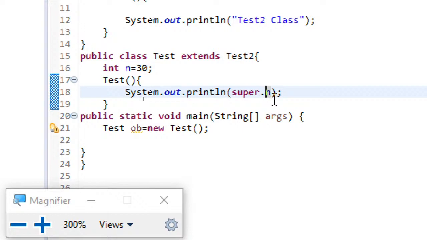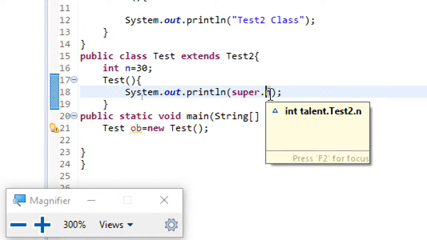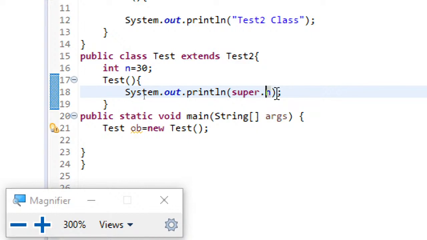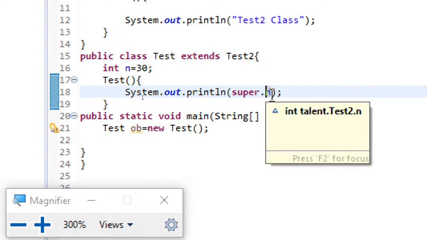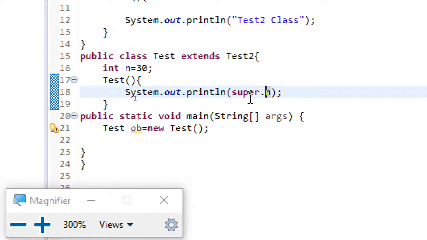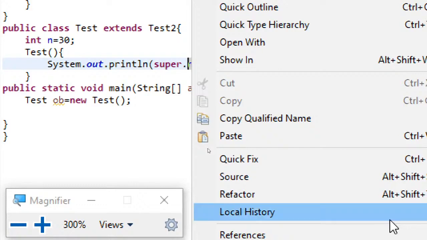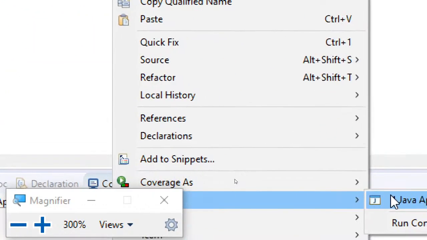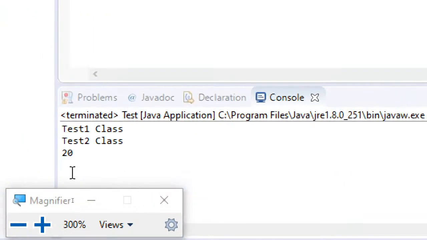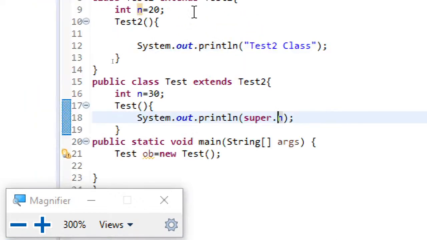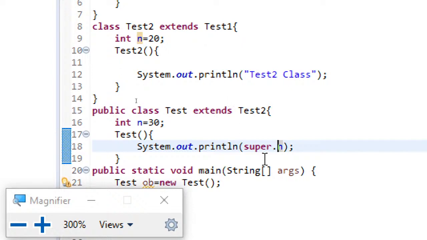If I say super dot n, the compiler understands that you are not trying to access the n from your own class, you are trying to access the n from the parent class. Let me run this and show you the output. Now you can see test1 class, test2 class, and 20. So the n is displayed from the parent class.